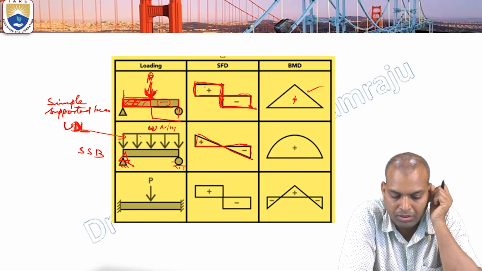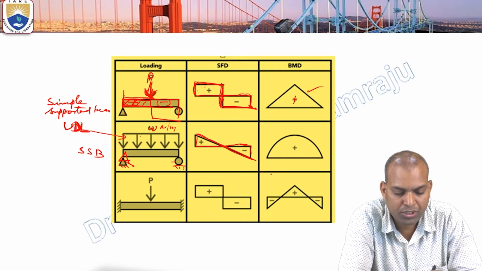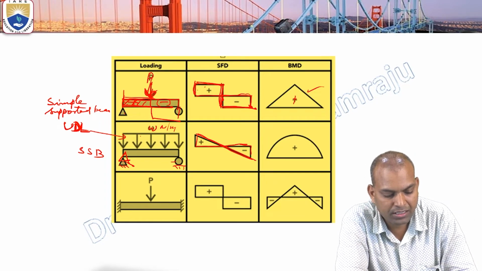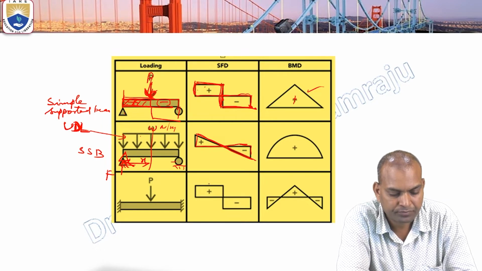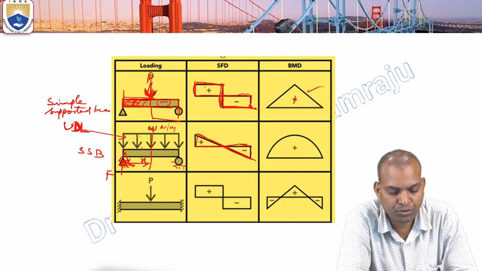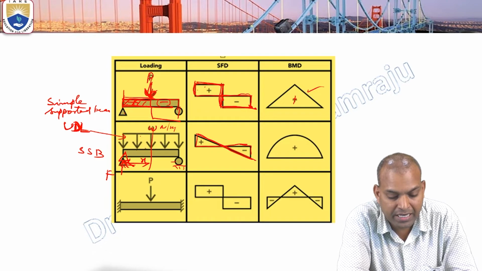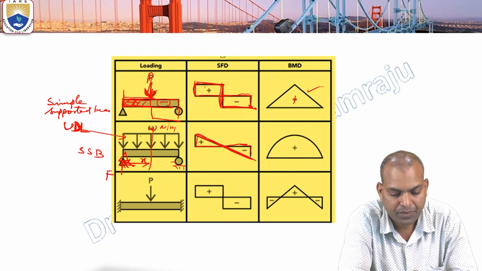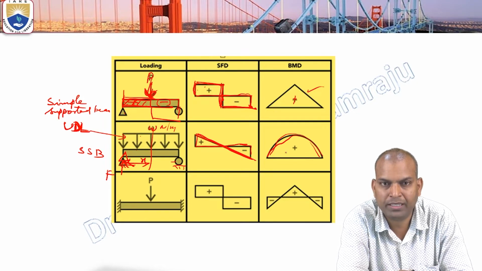Now another one is linearly varying. Why does the UDL case vary? If we consider the equation here, with force F and distance X, what is the shear force here? The load is acting W, so it is proportional, linearly varying. That's why it is linearly varying. Now here it comes to the quadratic, that's why the bending moment equation.